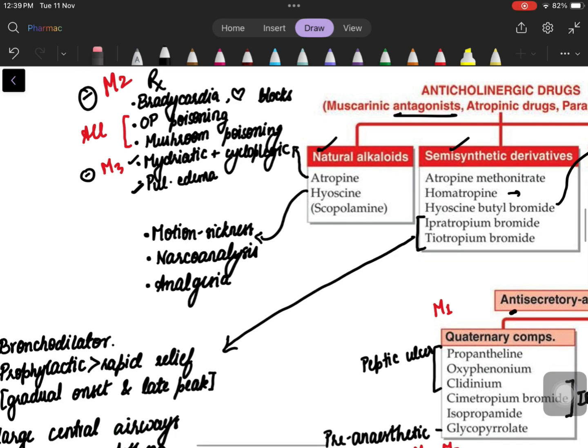Coming to hyoscine, it is used in motion sickness. It is used in narco-analysis. Narco-analysis is also called truth serum drugs. Sorry about the flickering. I don't know why that's happening.